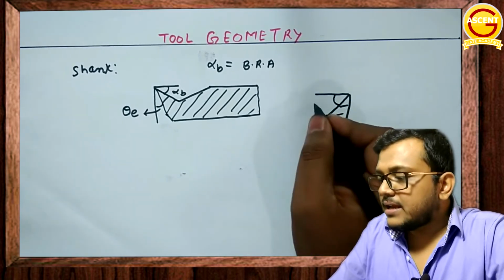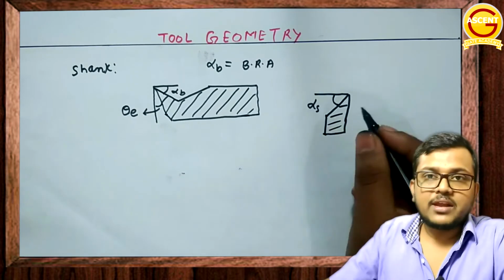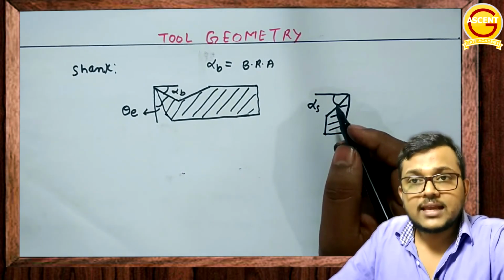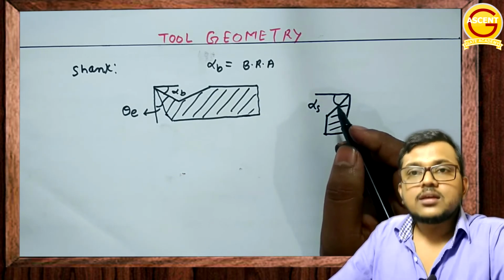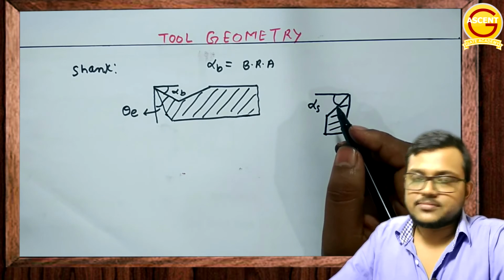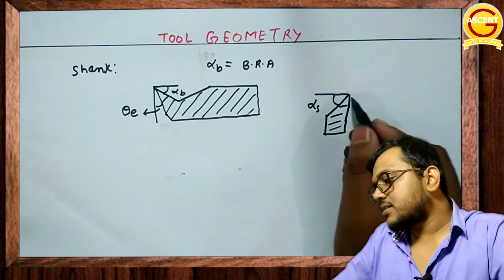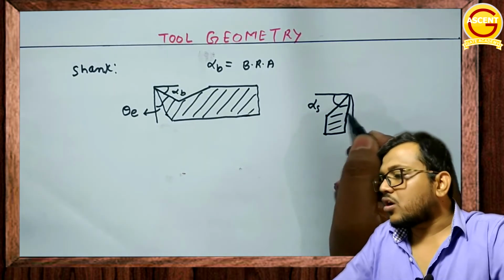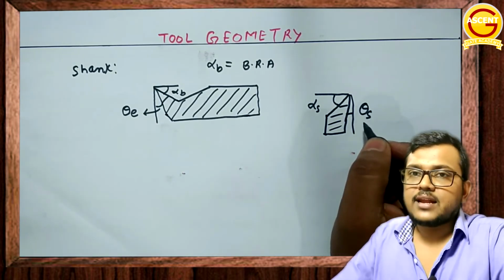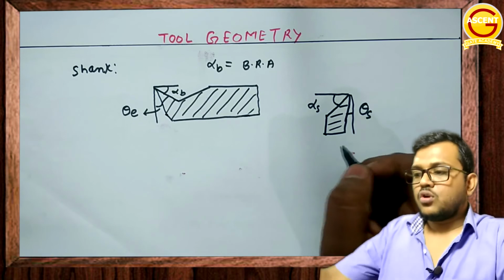This was your side rake angle. Again, side rake angle is the angle between the rake surface and the horizontal plane measured along the width direction. And this particular angle you call theta S. Theta S is the side relief.